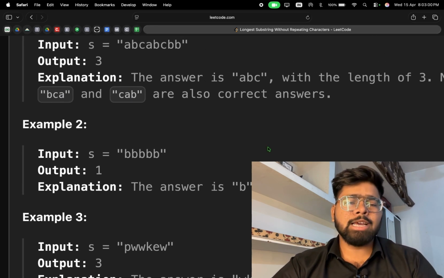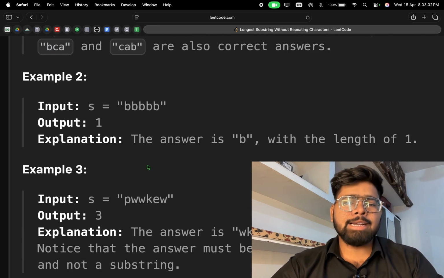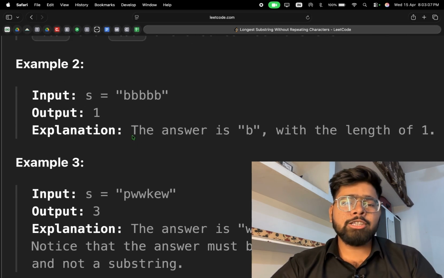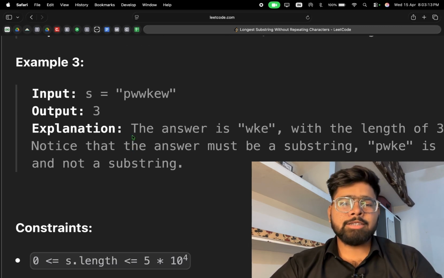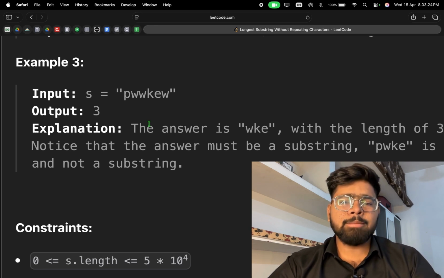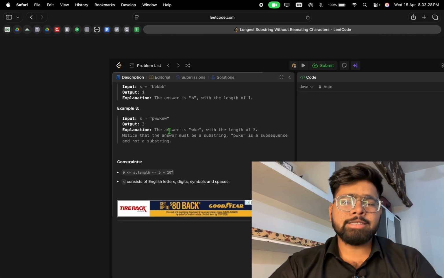Let's understand with the help of the second example. In the second example, string s is given as BBBB, five times B, in which there is only one distinct character, with a maximum length of 1. That's why we return 1. Let's understand with the help of example number 3. In string s, we are given PWWKEW, in which there are only 3 distinct characters, KEW are distinct, so the maximum length is 3. That's why we return 3.